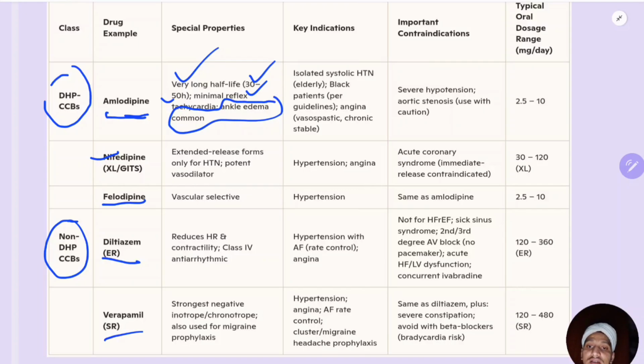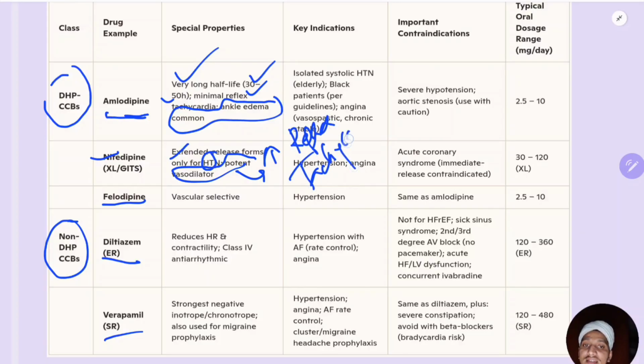It shouldn't be given in hypertensive emergencies. Okay. So extended release forms are given, only extended release form should be used in cases of hypertension. It is a potent vasodilator. That means it has increased risk of reflex tachycardia. So nifedipine has an increased risk of reflex tachycardia. Felodipine is vascular selective. That's all.